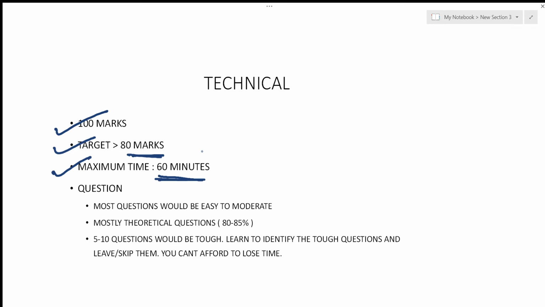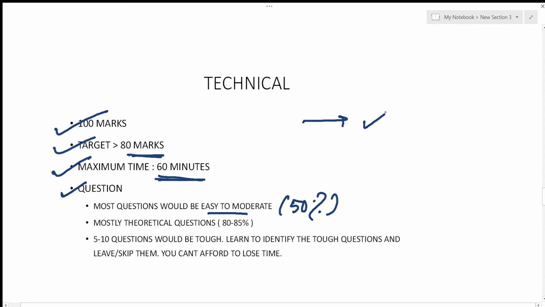Now it depends upon you which section you want to complete first. I used to complete the general reasoning first, then the general awareness, and finally I used to come to the technical part. And I used to solve all the easy questions first, and then later on come to the difficult questions. Now, in the technical questions, most of the questions would be easy to moderate. Around 50% of questions would be very easy to moderate. You would just see the questions and move forward to the next questions.